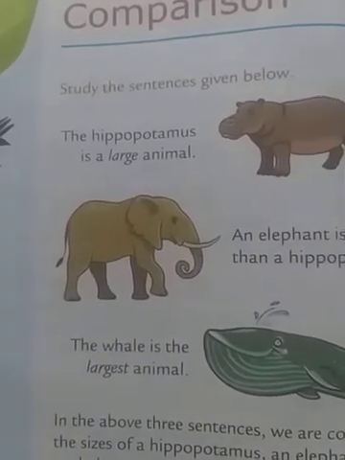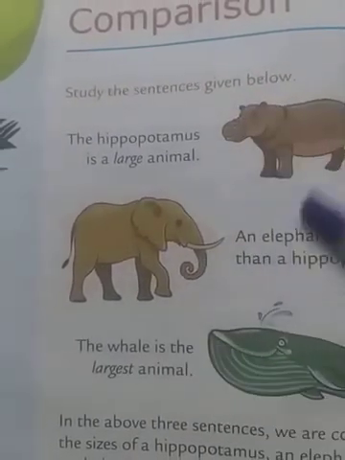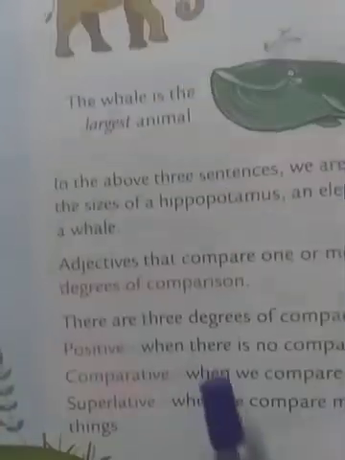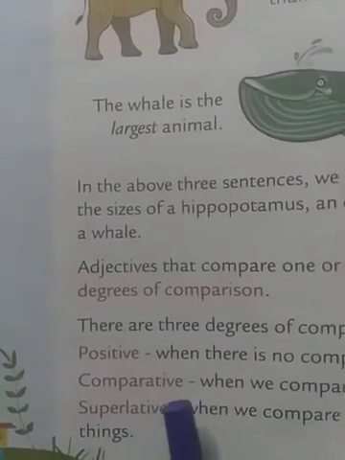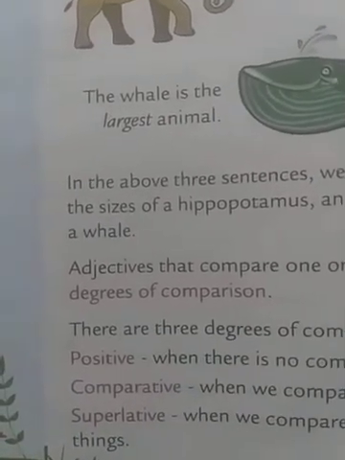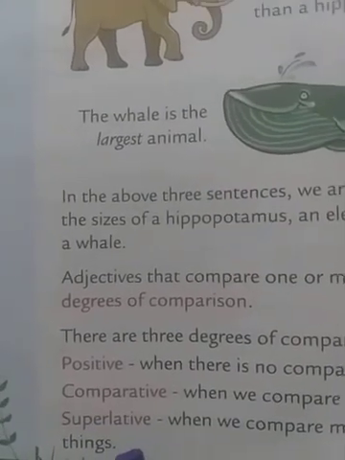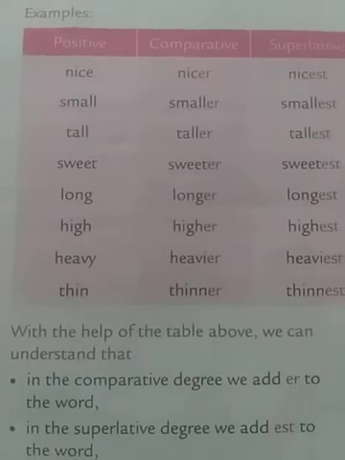So here you are comparing with more than two. Three things you are taking and then comparing the whale. Right? So where there is no comparison, it is positive degree. When there is comparison between two, it is comparative degree. When it is comparison between more than two, it is superlative degree.